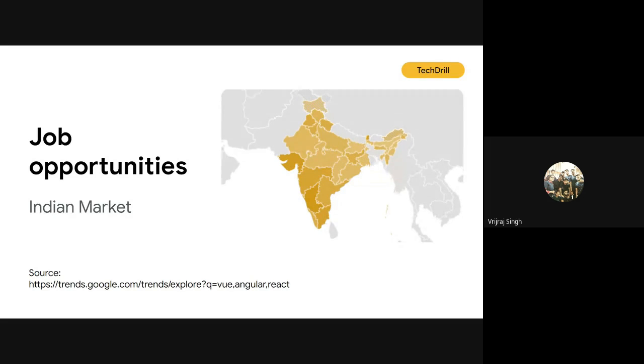You can also check out the link I have mentioned in the slide, trends.google.com. Here we have a comparison between Vue, Angular, and React. You can check out those things, like where we can get the jobs, region wise and city wise.